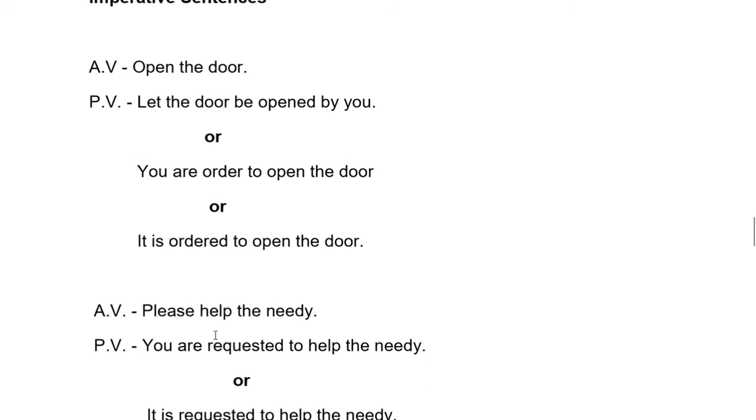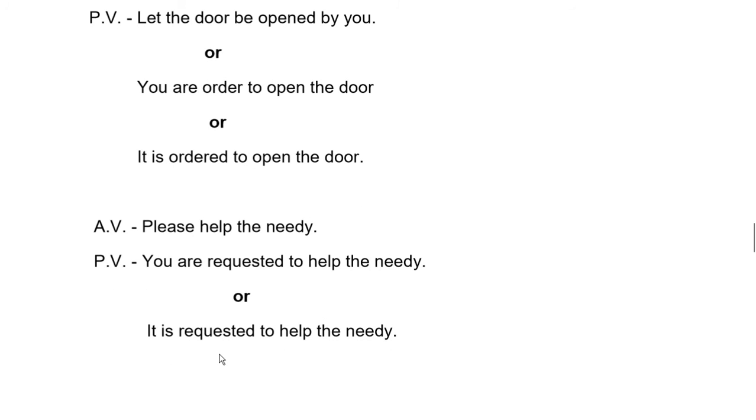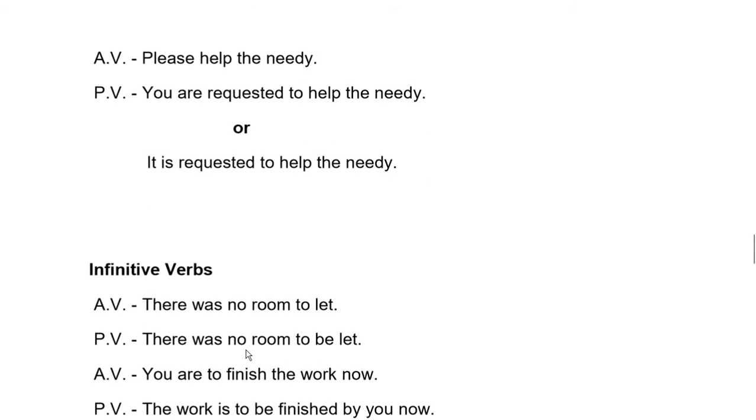Please help the needy. It is a request. So you are requested. If the question is asked, what is the subject in this sentence? Please help the needy. The subject is you. Therefore, you are requested to help the needy, or it is requested to help the needy.